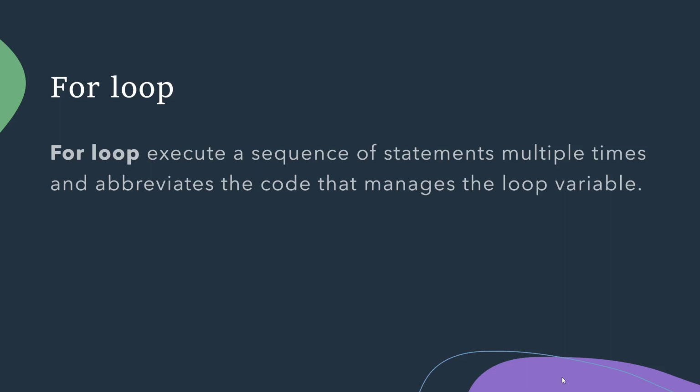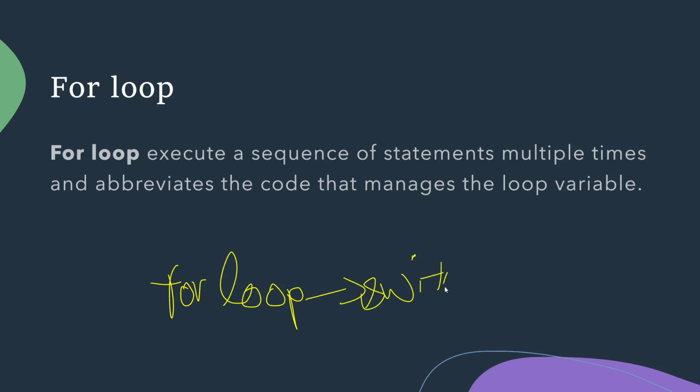As you saw, while was very similar to if, and if you are with me, then you must be relating the for loop to switch case, because that is the main thing, guys.